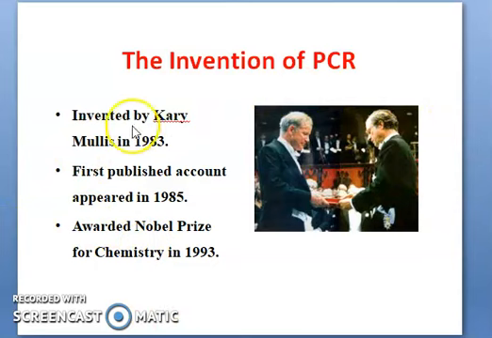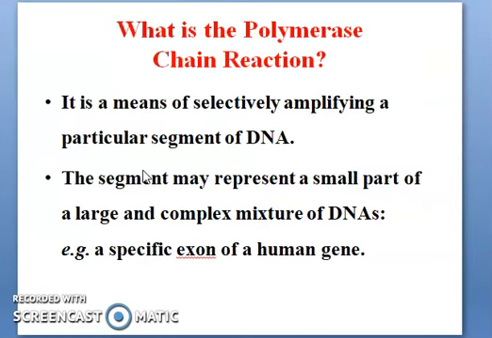You can see who got the Nobel Prize for the invention of PCR and in which year. It was invented by Kary Mullis in 1983. The first published account appeared in 1985, but the Nobel Prize for Chemistry for the invention of PCR was awarded in 1993.